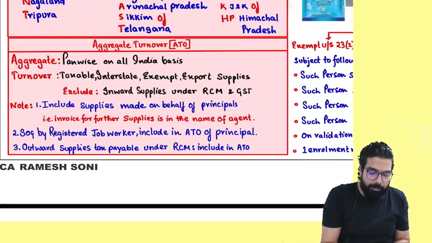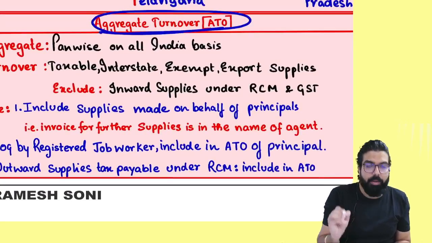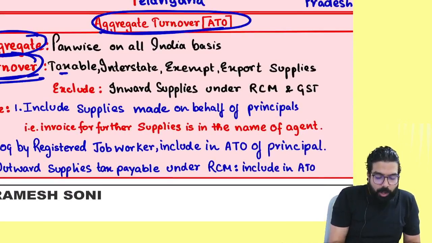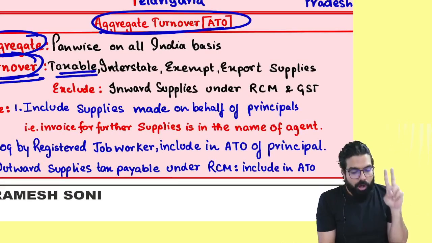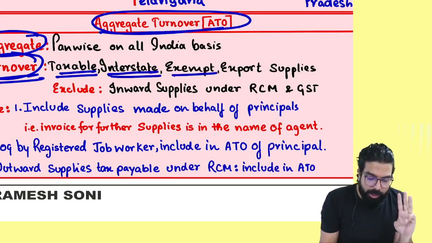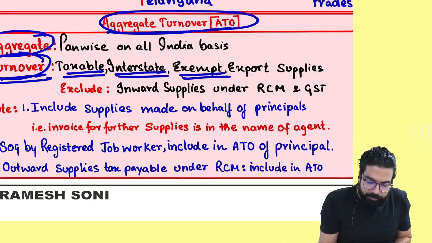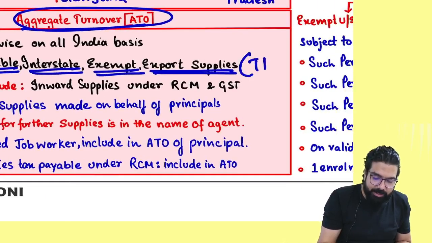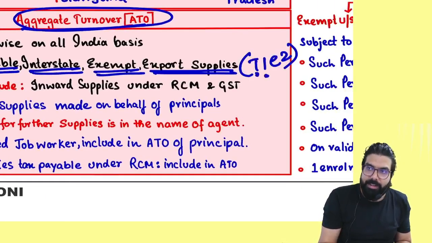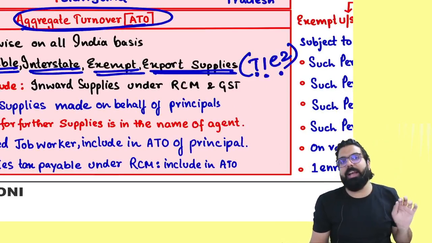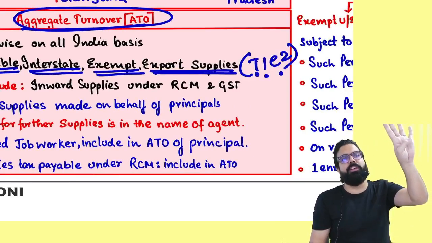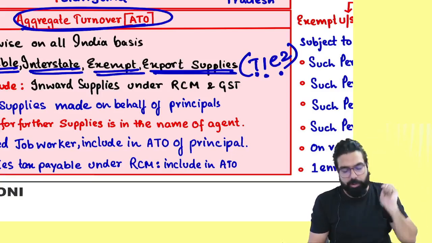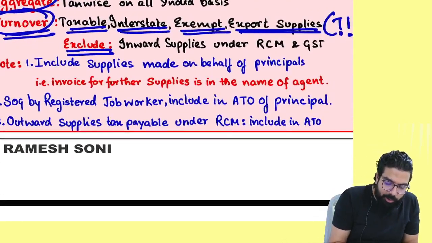Can you tell me what you mean by aggregate turnover, everyone? Aggregate and turnover. Turnover means what, everyone? All your taxable supplies, all your interstate supplies, all your exempt supplies, all your export supplies. Remember one thing, it is tied to TIE 2. Taxable supplies, interstate supplies, exempt supplies and export supplies. What are the four things you will include in your turnover? Taxable, interstate, exempt, export. What are the things excluded in your turnover?